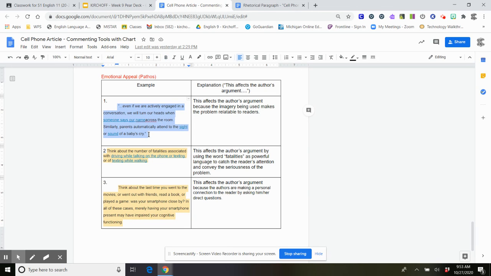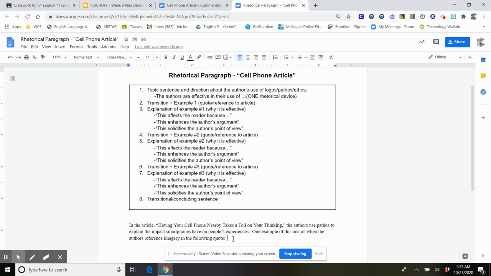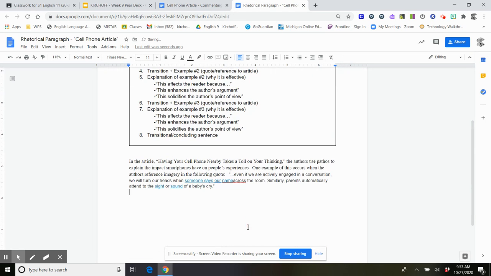I will highlight this, copy it, and now I'm going to paste it into my paragraph. So you might have to check for formatting. And I'm going to see if I can take these hyperlinks off. So if I click on the hyperlink and then over here I click remove link, it'll take that off. I don't want that on here for my essay.